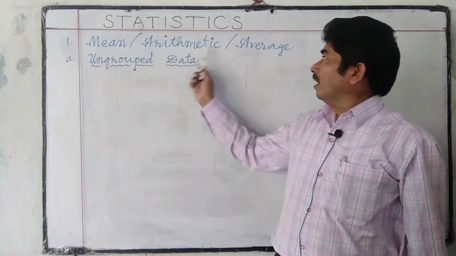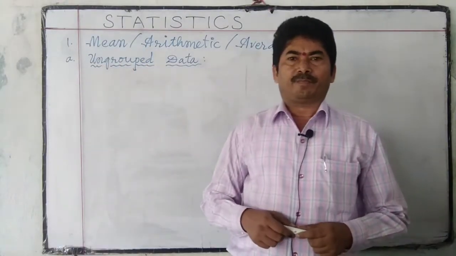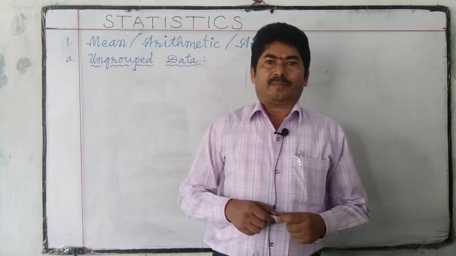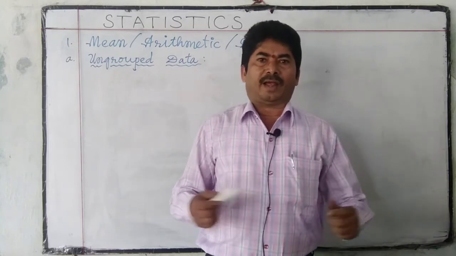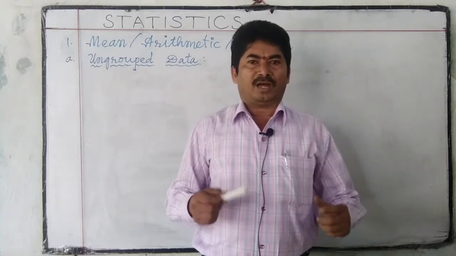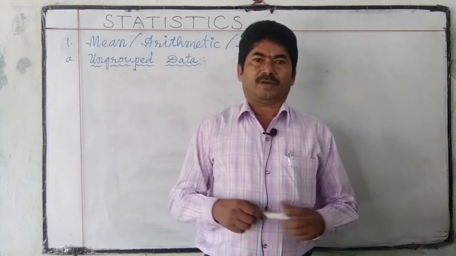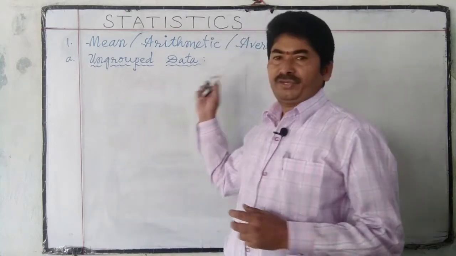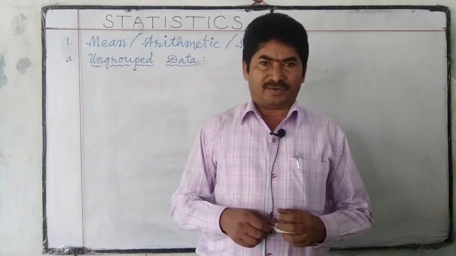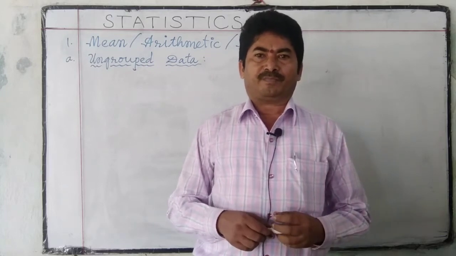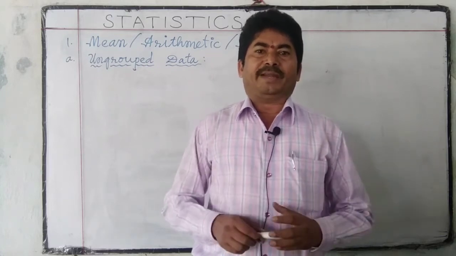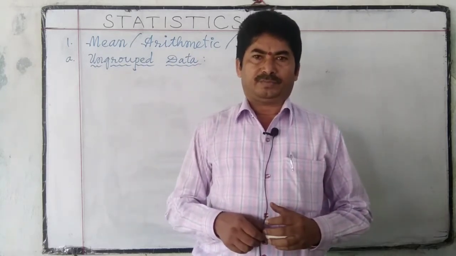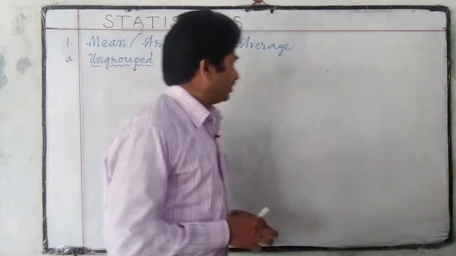First, mean or arithmetic mean or average for ungrouped data. What is mean or arithmetic mean or average? We have learnt in previous class from 5th class onwards. Let us recall that average, we have found average using the formula. We divided the sum of the quantities by number of quantities. Let us see that formula once again.